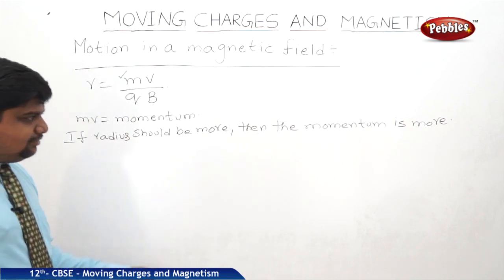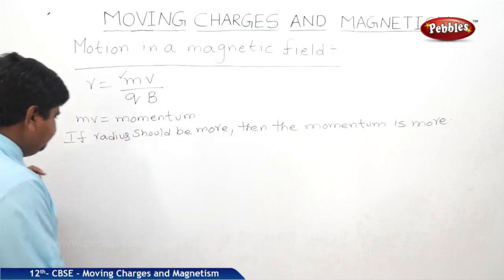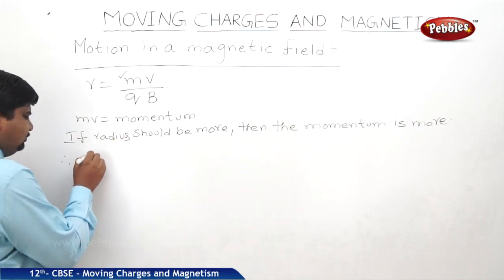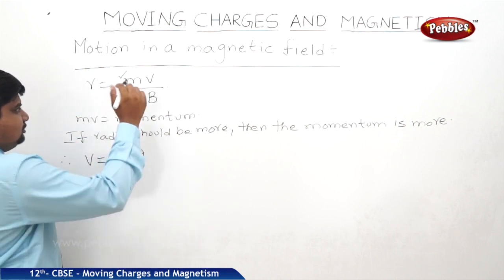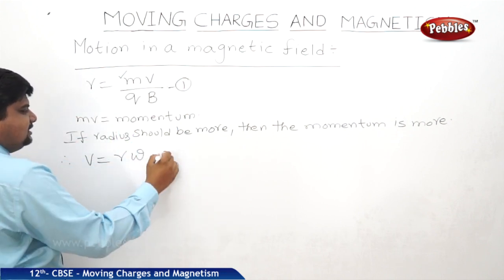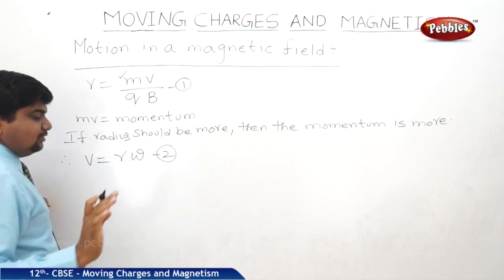Whenever it is revolving in the circular path, it should possess angular velocity. Therefore, we know that v is equal to r omega. Just try to compare these two equations. Here, r is equal to mv by qb, and v is equal to r omega.